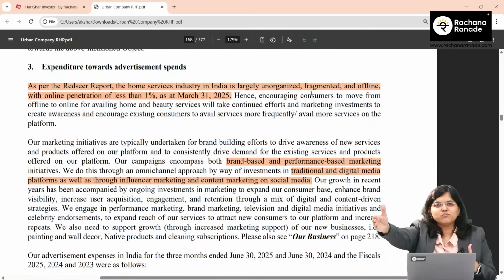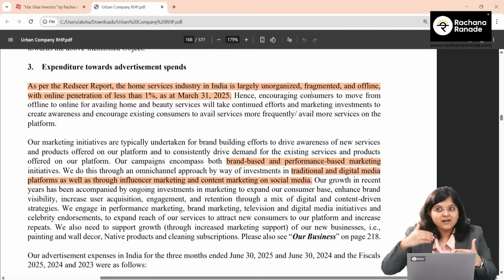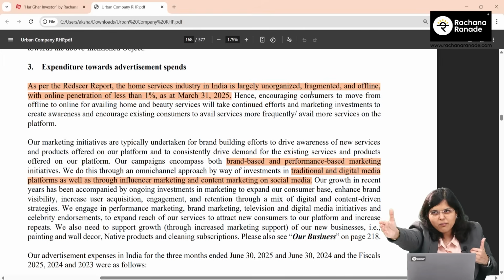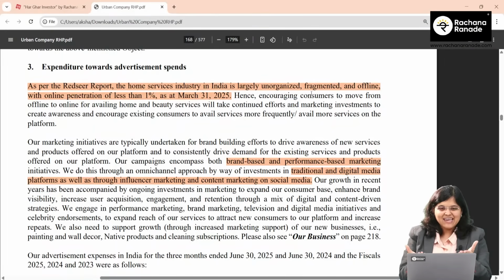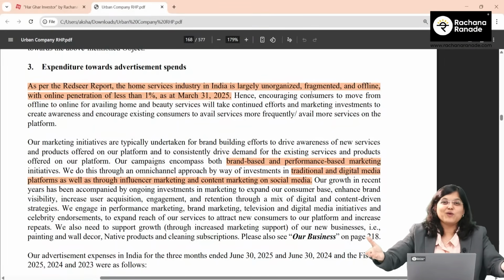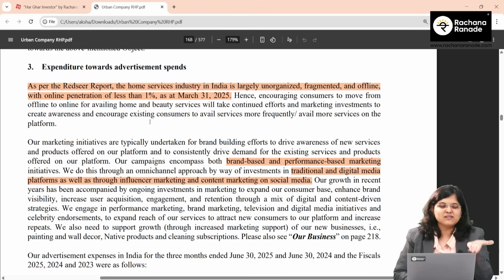Just call the plumber who is right across the road maybe. But how many people might actually go for Urban Company and book from there? So that kopra wala bhaiya, kone wala bhaiya, whatever, the plumber across the road, such people account for almost 99% of the market share. Only less than 1% is the online service industry, right?